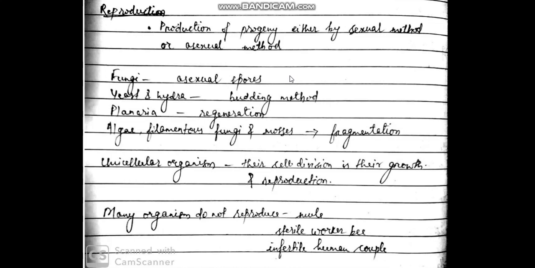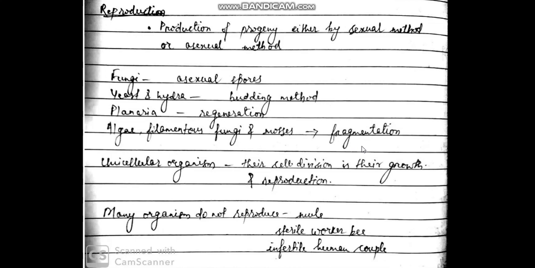Clear? Different types of organisms reproduce by different methods. Fungus reproduces by the help of spores. Yeast and hydra reproduce by the budding method. Planaria show regeneration. Algae, filamentous fungus, and mosses in their protonema stage reproduce by fragmentation. What is fragmentation? The body is divided into small fragments and each fragment, by repeated division, converts into